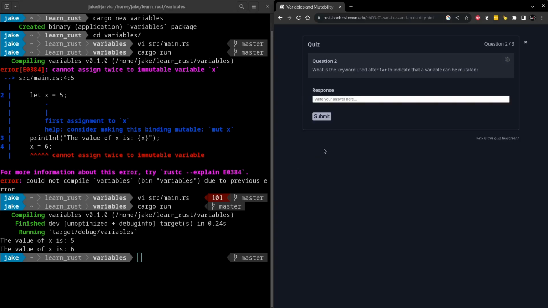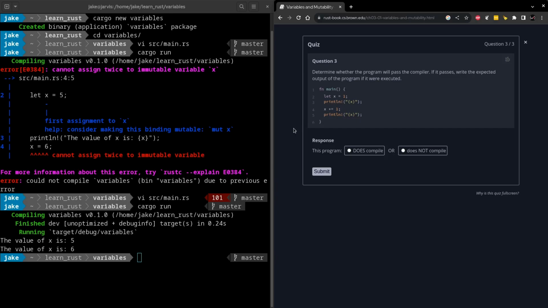Okay, we have a freeform response for this next one. What is the keyword used after let to indicate that a variable can be mutated? And the answer here should be mut, M-U-T. Question 3, determine whether the program will pass the compiler. If it passes, write the expected output of the program if it were executed.